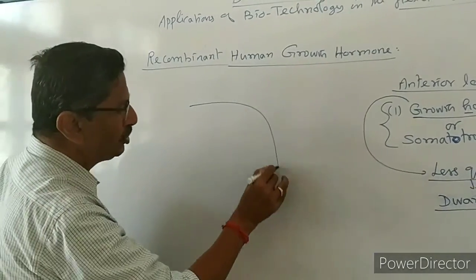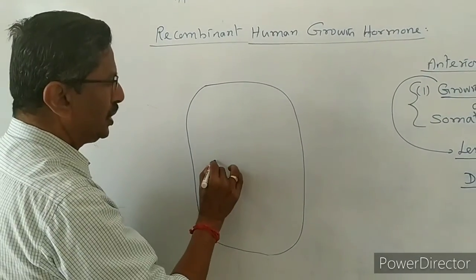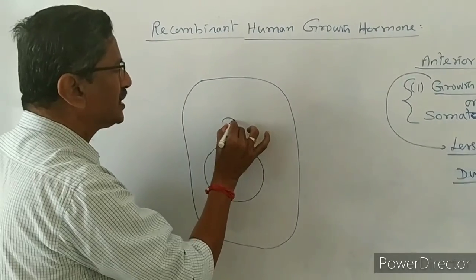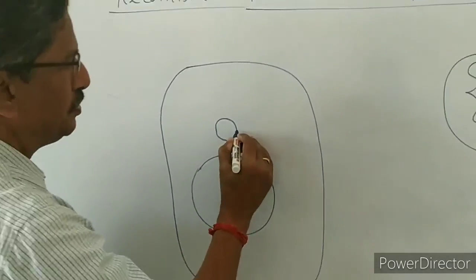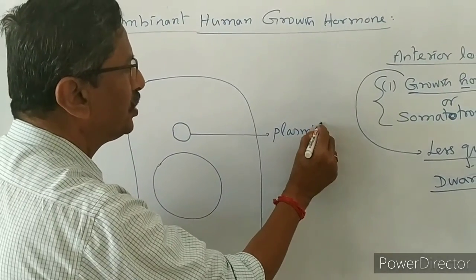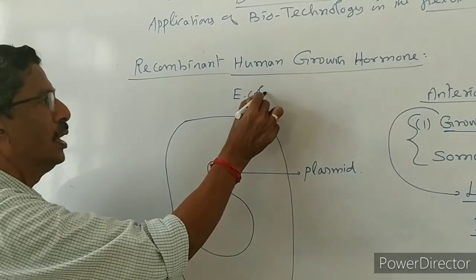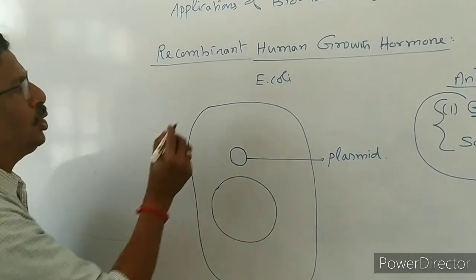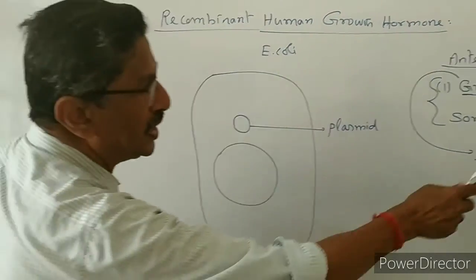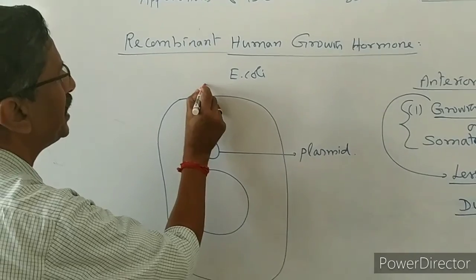In the same way, we take one E. coli bacterial cell. It has its own circular chromosomal DNA. Apart from that, it has a plasmid. Already I told you, the plasmid is a special DNA present in Escherichia coli bacteria. This is a plasmid. Now this is the gene taken from the human body cell for growth hormone.